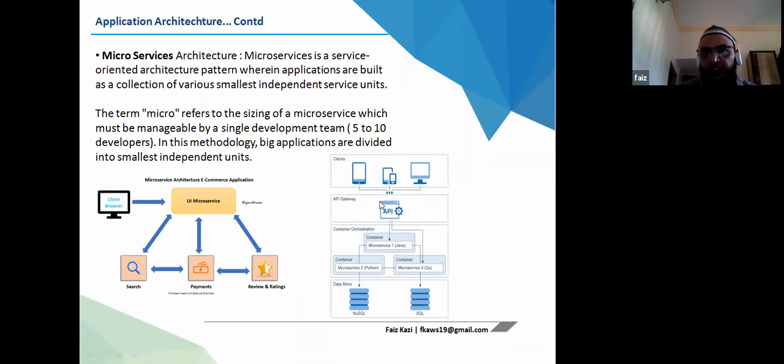You will have clients accessing an API, application program interface. Okay, and then we will have containers. Then that microservice will be placed on those containers, like Java or Python or whatever application language may support. Okay, and these will be different units storing the data into the databases, whether it will be SQL or NoSQL. Am I clear now?